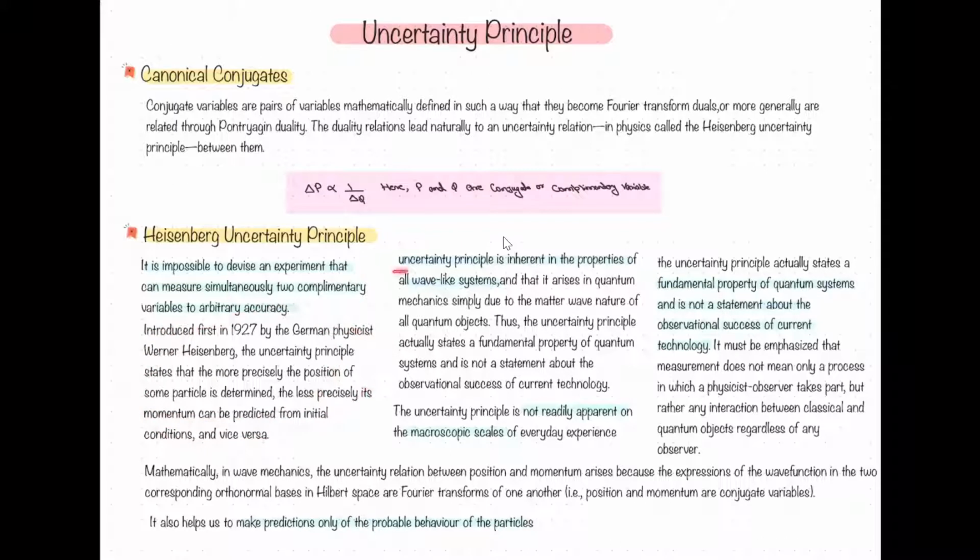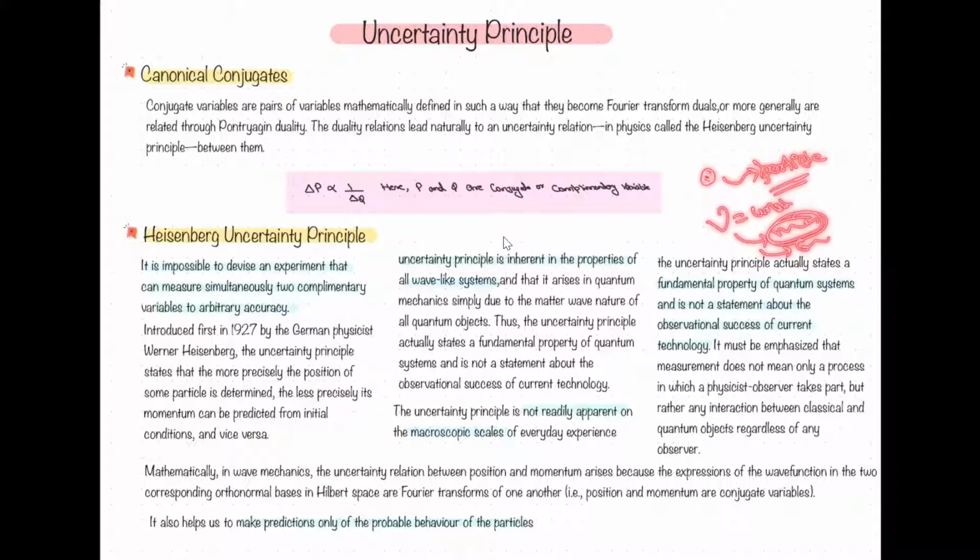The uncertainty principle is inherent in the property of all wave-like systems. If we do not consider the wave associated with matter, then the uncertainty principle will have no effect. For example, if we have an object and consider it as a particle moving with constant velocity v, it will have constant momentum and constant energy.